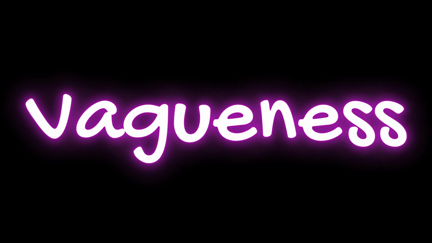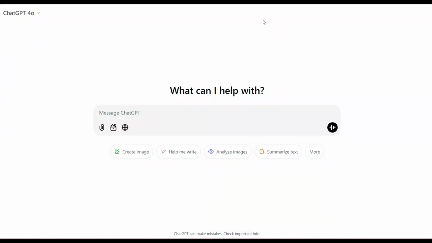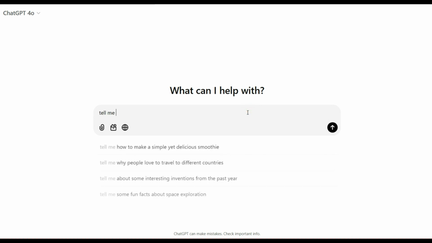So the first point we'll be discussing is vagueness or uncertainty. So I have moved on to ChatGPT over here since that is our preferred tool of choice. Okay, and now what does vagueness mean? Vagueness means giving vague commands that are not clear, that are not certain, right? So a bad vague command would be something like, let us say, tell me something about science. So you are not being very specific here, right?